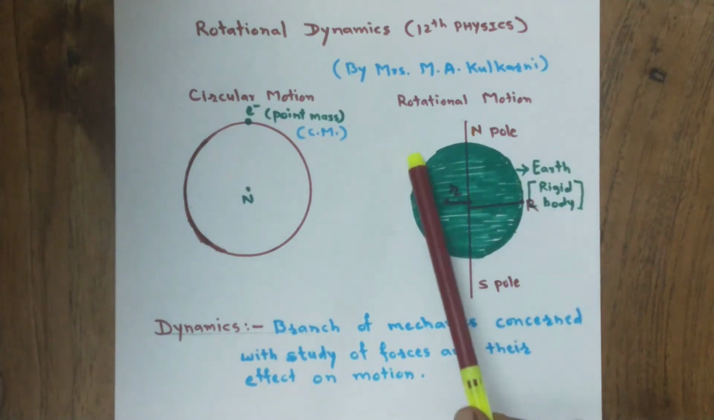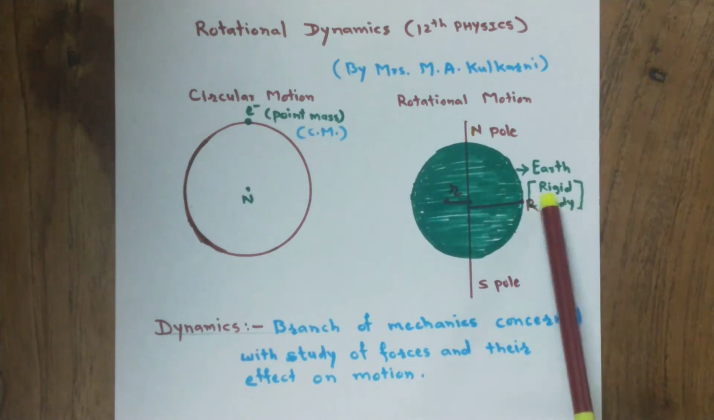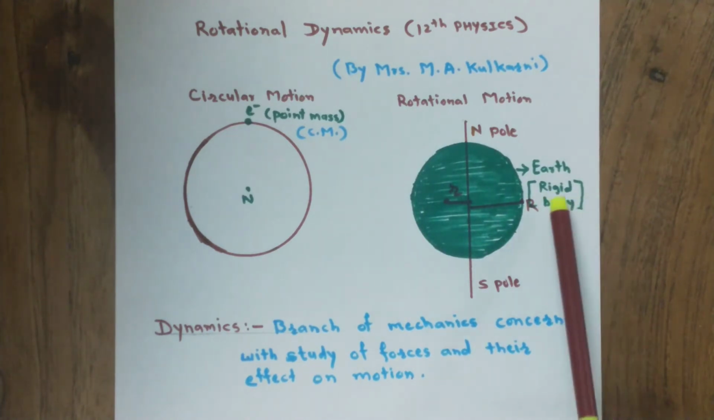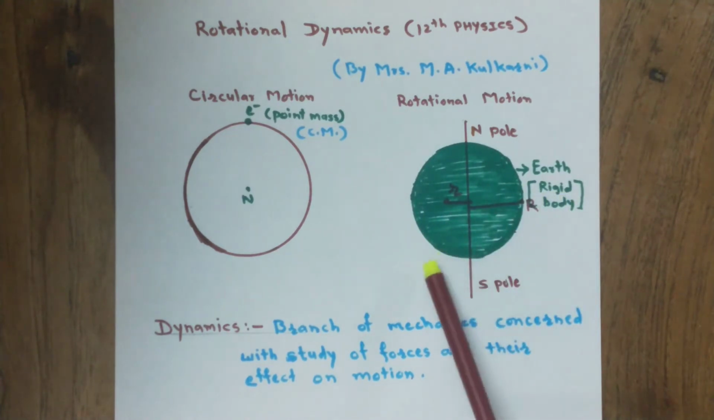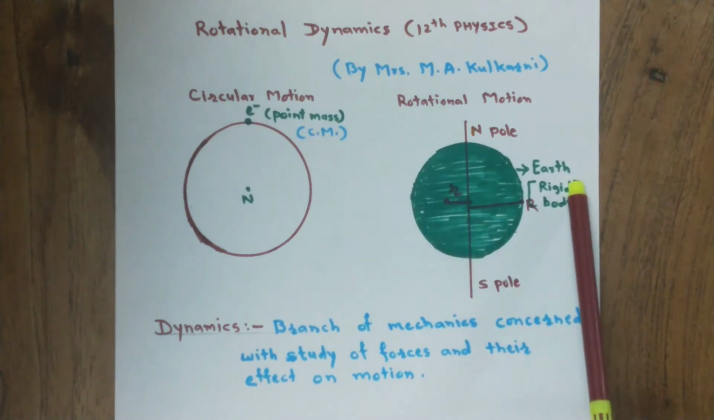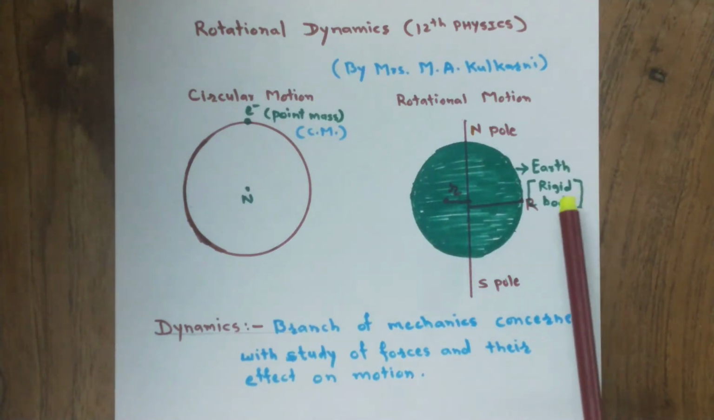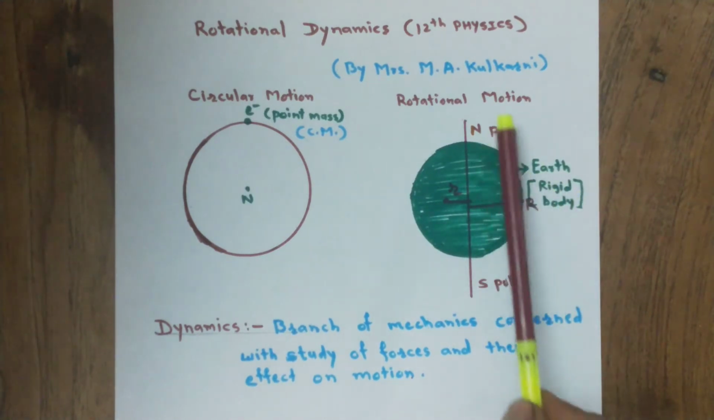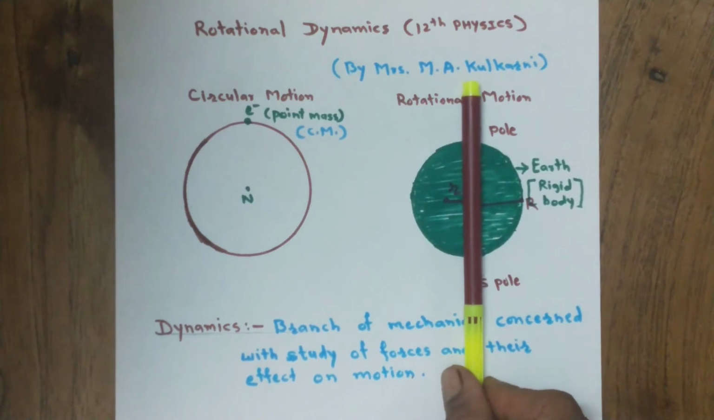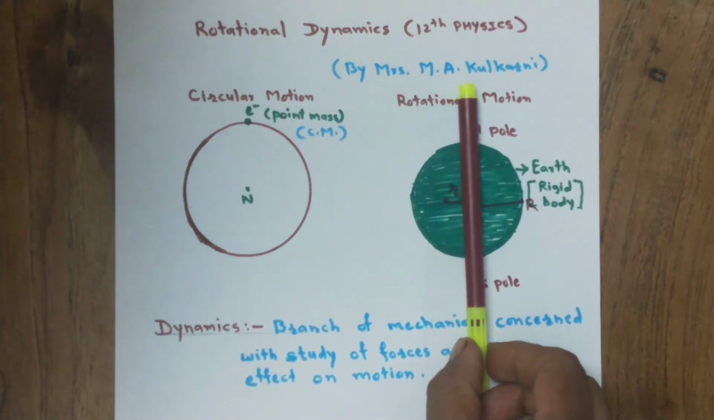In case of rotational motion, on the other hand, we consider a rigid body. A rigid body consists of many number of particles. For example, Earth. Earth is a rigid body. The Earth spins about an axis which passes through its north pole and south pole.